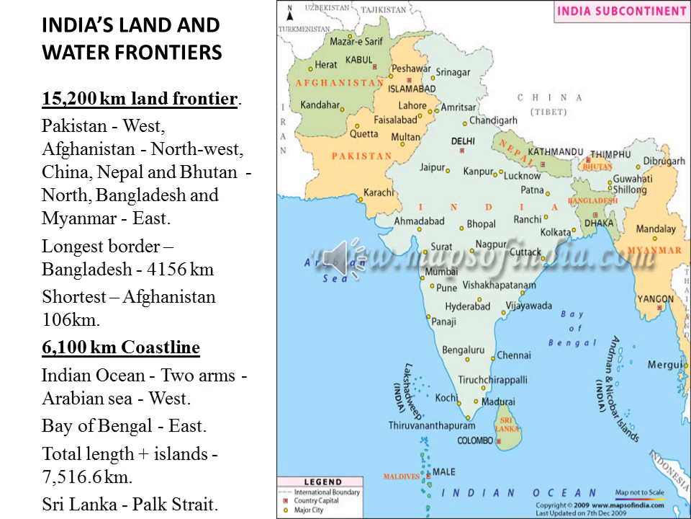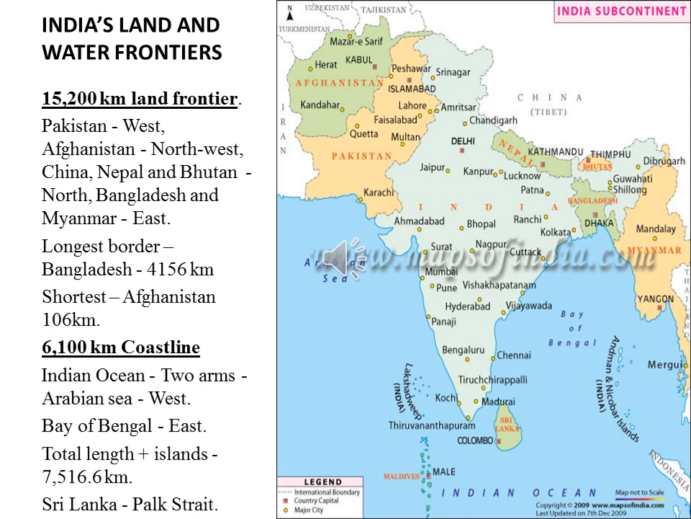Apart from that, the coastline length of India is 6,100 km. The land frontier length was 15,200 km, which we share with many countries. At the same time, the coastline length of the mainland is 6,100 km, with the Indian Ocean in the south, the Bay of Bengal in the east, and the Arabian Sea in the west. But that is with the mainland only.